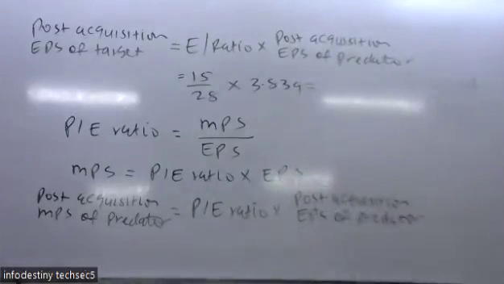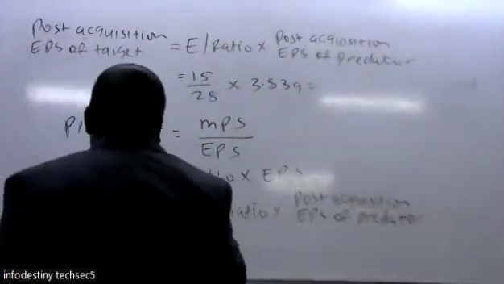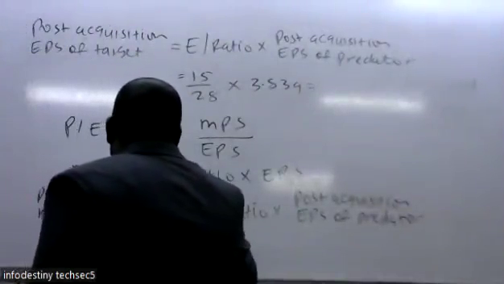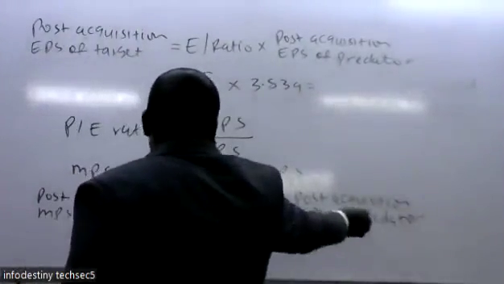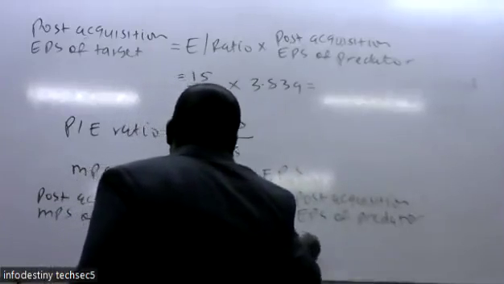So you have all those details. The price earning ratio, the question had given you 12 times. So you take the 12 times. So this one we calculated for the predator. It was 3.839.